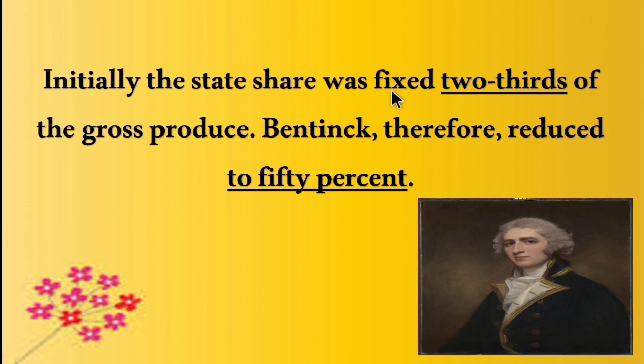Initially, the state share was fixed at 2/3 of the gross produce. Bentinck therefore reduced it to 50%. So, initially the share was 2/3. Then Lord William Bentinck made certain changes to the Mahalwari system and reduced it to 50%.